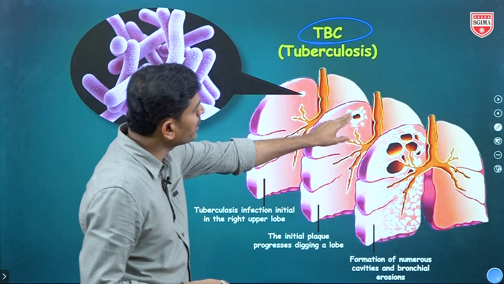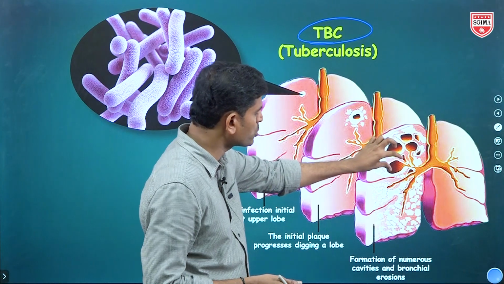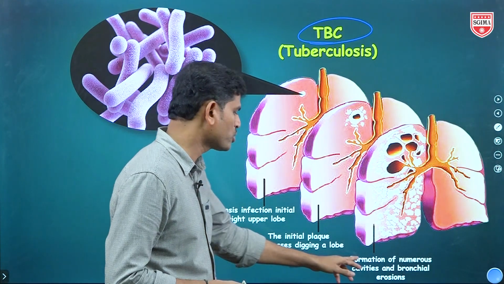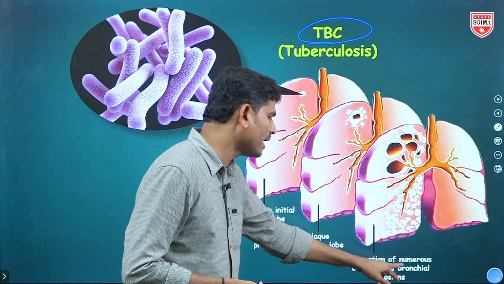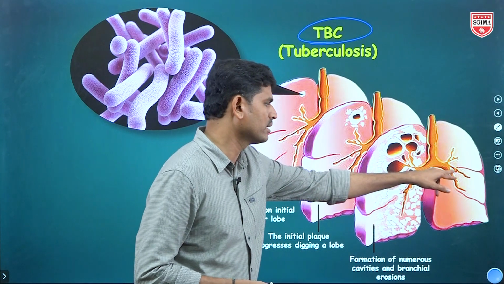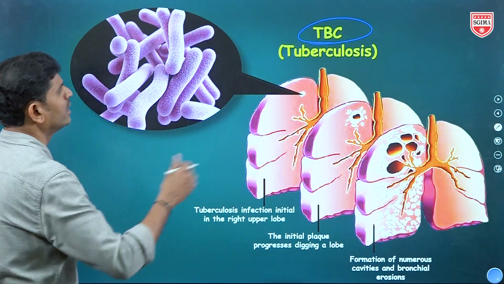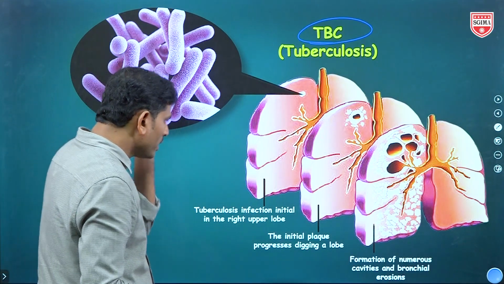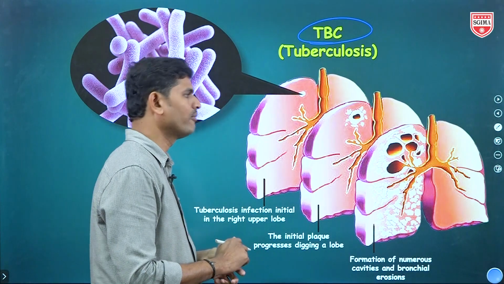Lungs get damaged and hole-like structures will form. Formation of numerous cavities and bronchial erosions. Bronchi will be damaged. This is tuberculosis. It will slowly be cured, and treatment is available.